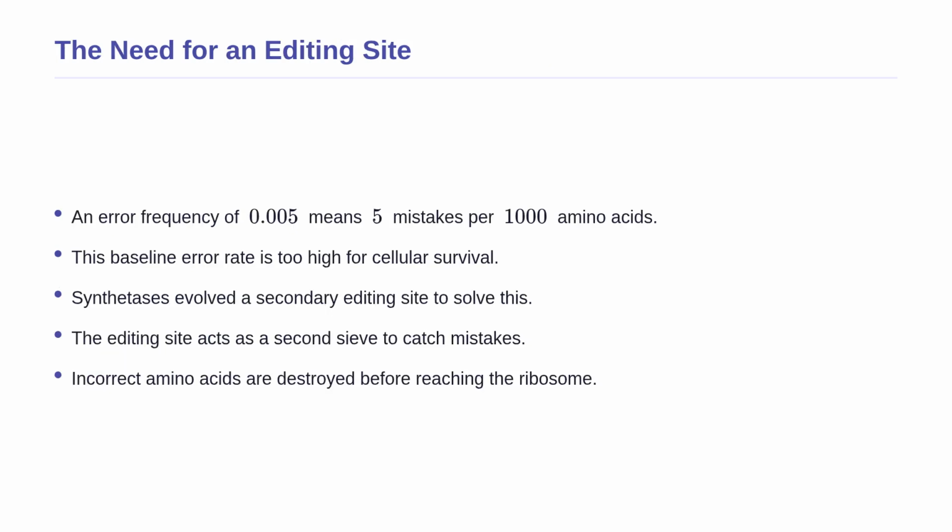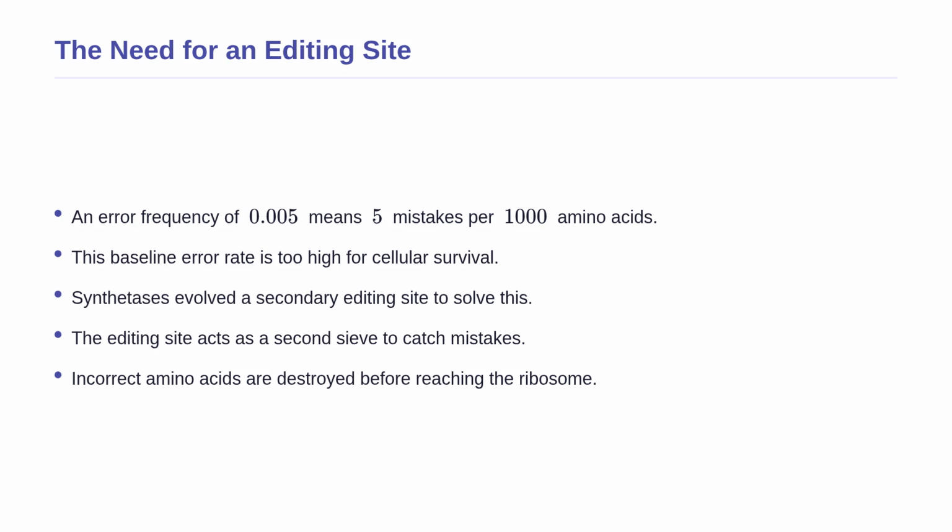This calculated error rate of 0.005 leads us to a fascinating evolutionary adaptation. Making 5 mistakes for every 1,000 amino acids processed might sound small, but because proteins are large and complex, this specific error rate is actually far too high for long-term cellular survival. It perfectly explains why these enzymes could not rely on initial binding alone.